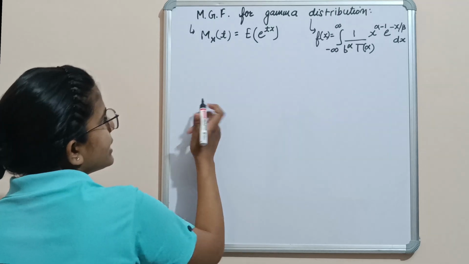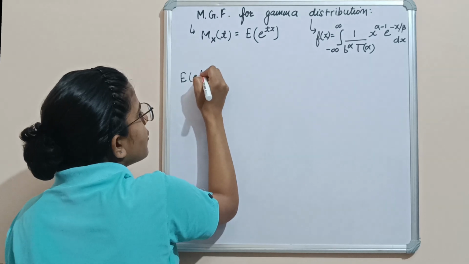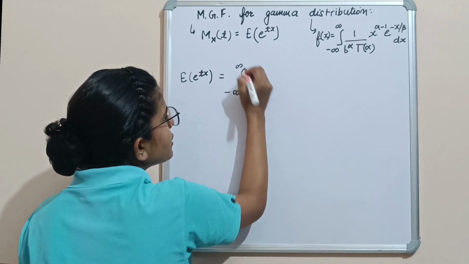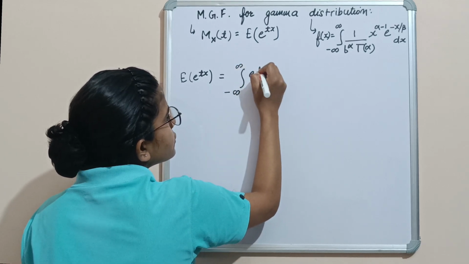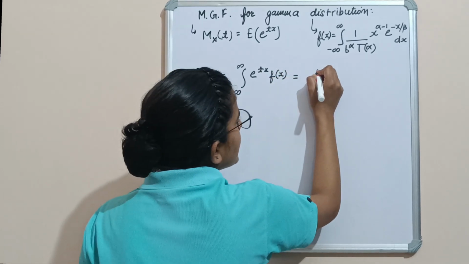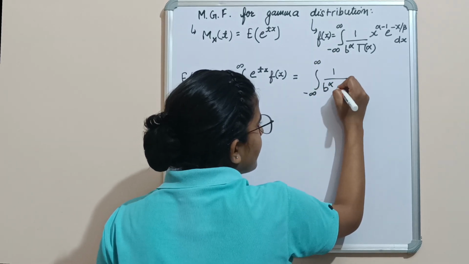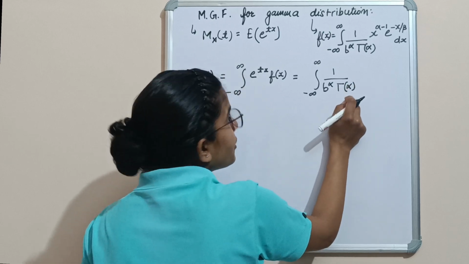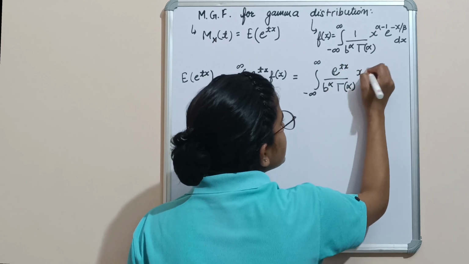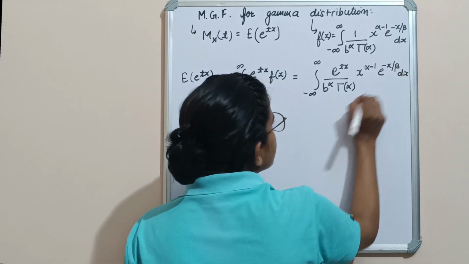Now we will derive its moment generating function, and that will be equal to the expectation of e raised to power tX, and this will be the integration from minus infinity to infinity of e raised to power tx into f of x, and this will be the integration from minus infinity to infinity of 1 divided by beta raised to power alpha, gamma function of alpha, into e raised to power tx, x raised to power alpha minus 1, e raised to power minus x by beta times dx.